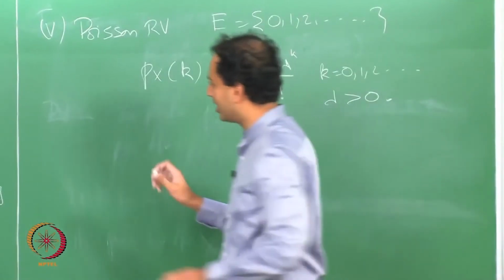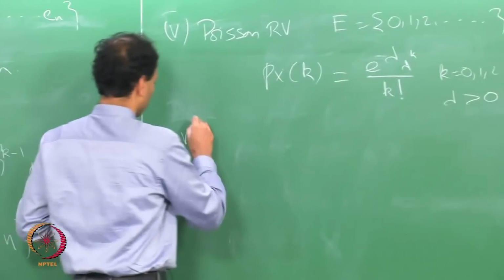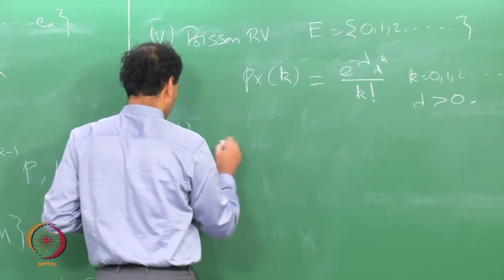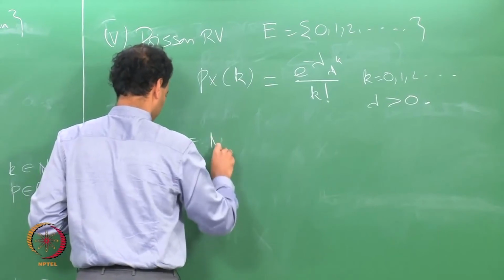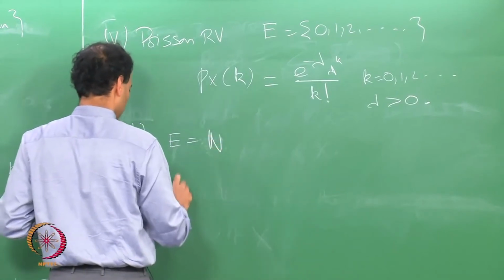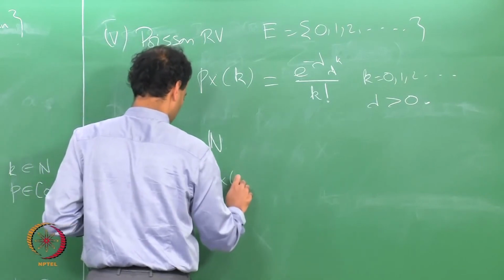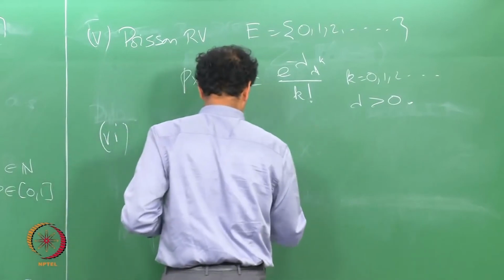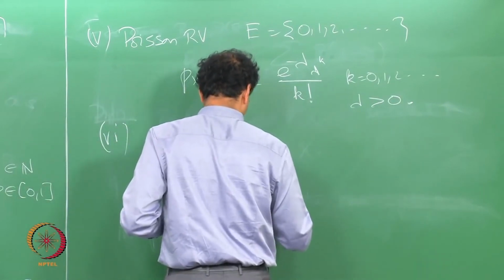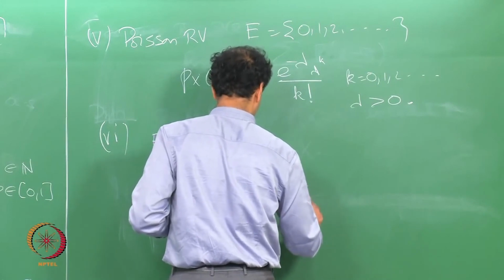So, if you want another example, a nameless example, maybe it has a name. Let us say E equal to N again. Let us say P_X(k) is equal to 6 over pi squared times 1 over k squared.